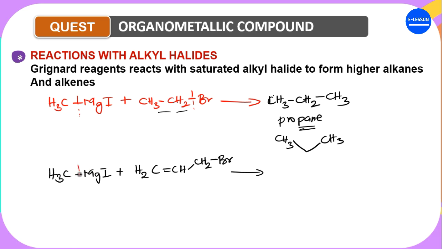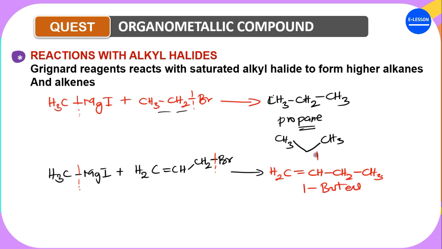We break here, and then break here, right? And then the product of this reaction will be H2C double bond CH, CH2, and then CH3, plus the byproduct. Okay, now this is 1-butene, 1, 2, 3, 4, which is called 1-butene.